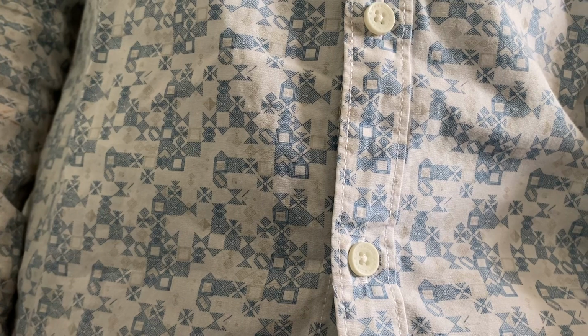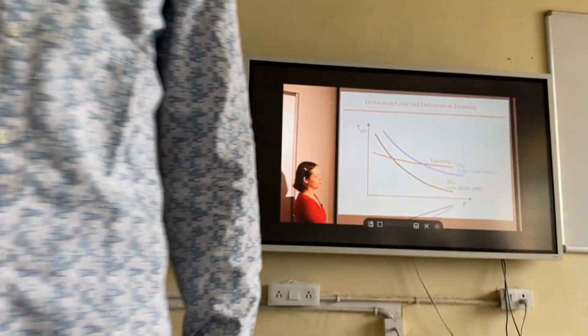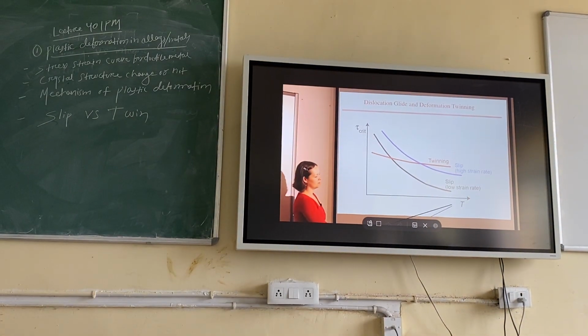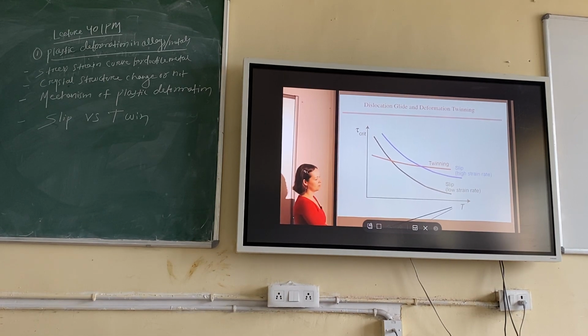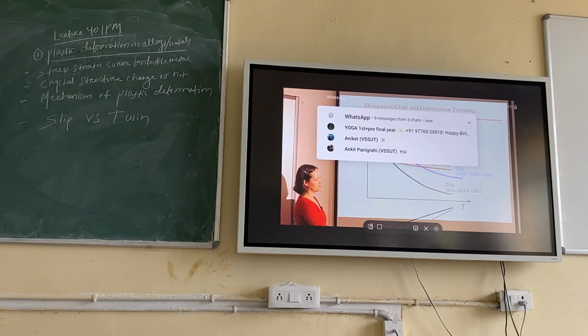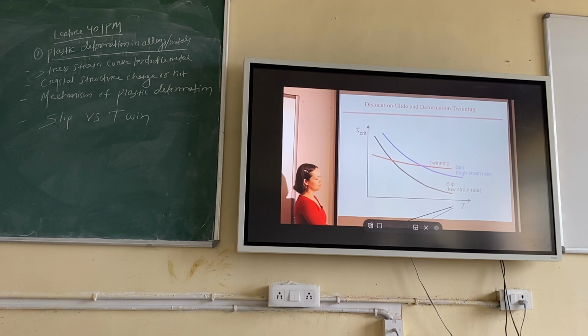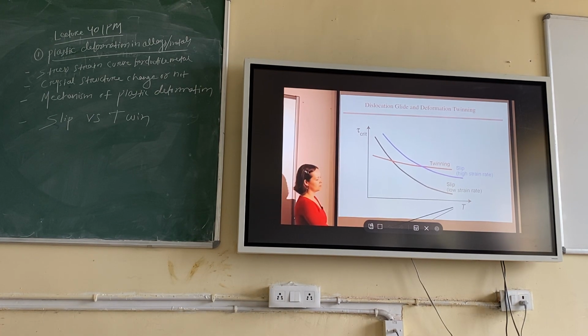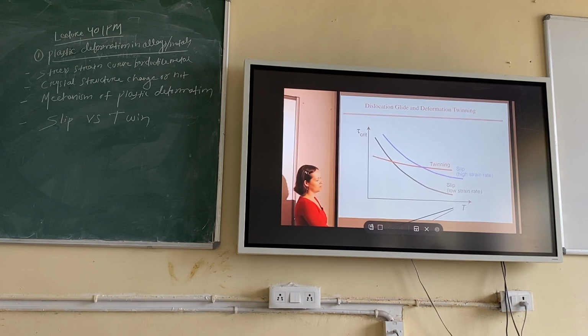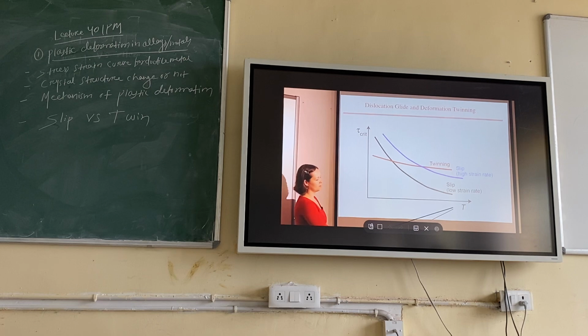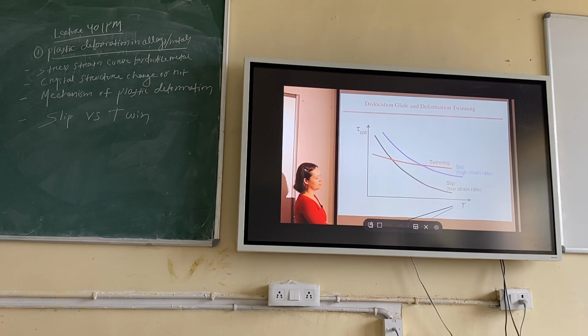And in twinning, another thing is there. There will be twins, as I told. One will be a mirror image of the other, because you have an untwinned part and a twinned part. So the untwinned part will be a mirror image of the twin, or the twin will be a mirror image of the untwinned part. Right? Just a mirror image. But in case of slip, nothing like a twin happens. There is no mirror image. They do not look alike. Right?